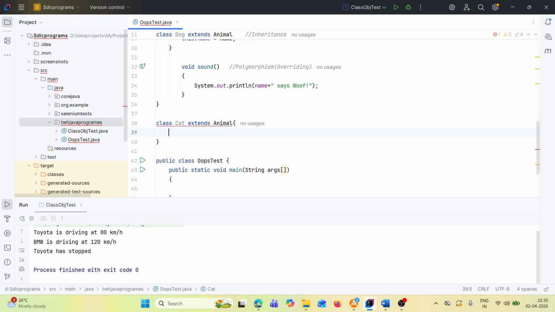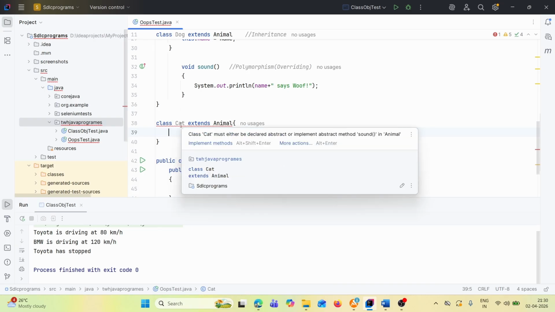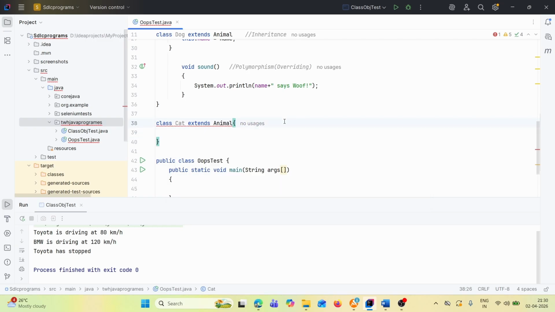So that means which concept? Inheritance. That means it will implement the method. Correct. Void sound.